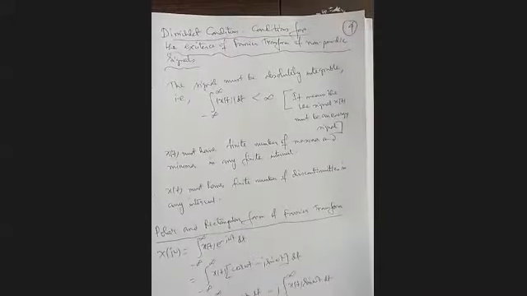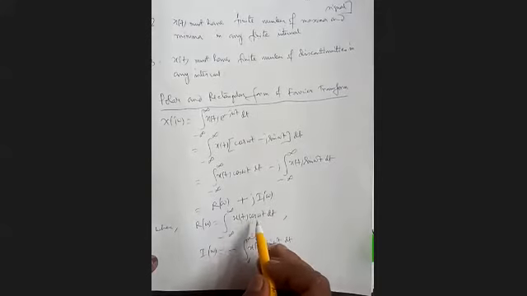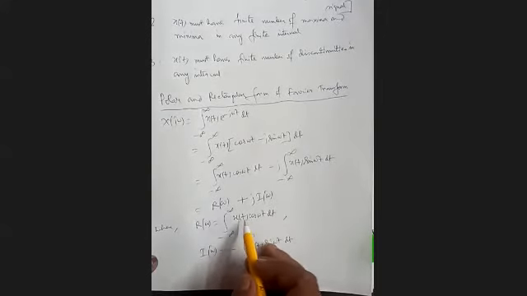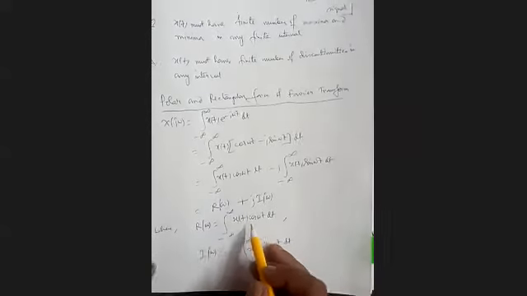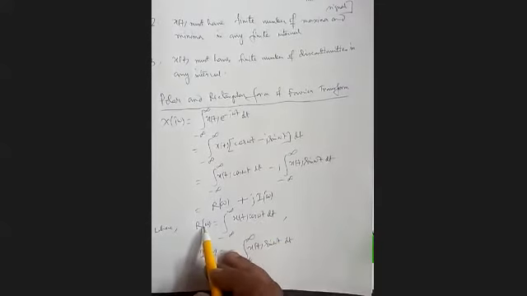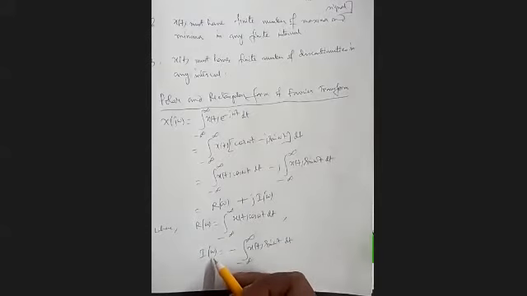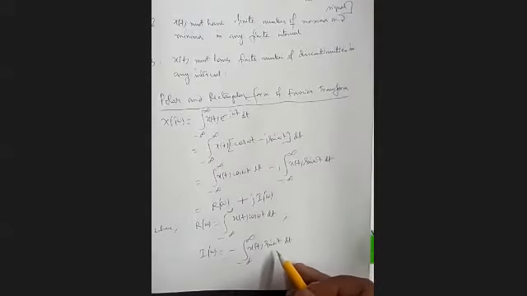One more thing I want to say here: the real part of the Fourier transform is nothing but the cross correlation of x(t) and the cosine function at zero lag. So the degree of similarity of x(t) with respect to the template function cosine is reflected in the real part of the Fourier transform. On the other hand, I(omega) is the reflection of the cross correlation, or degree of similarity, between x(t) and the template function sin omega t.